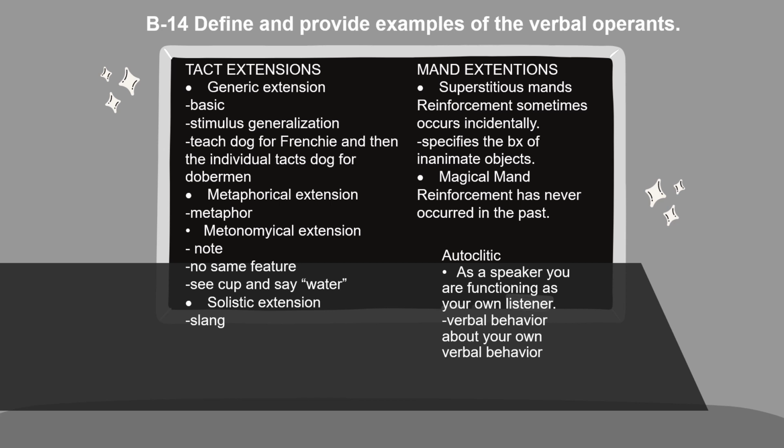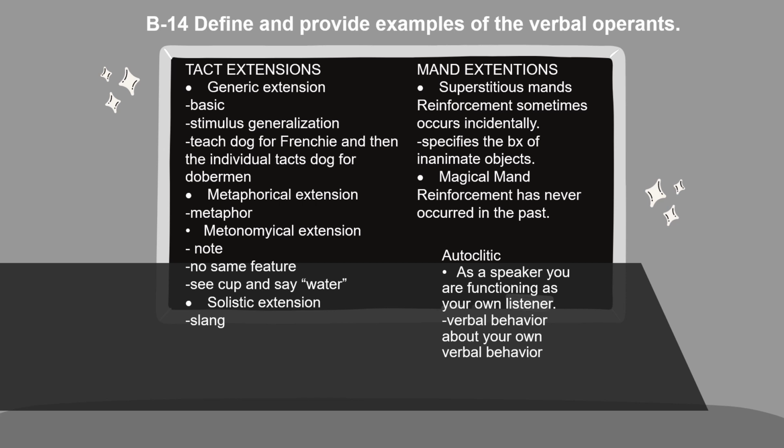Next, we have the mand extensions. The mand extensions are superstitious mands, such as when reinforcement is sometimes occurring incidentally. So this specifies the behavior of an inanimate object. It's like when you're saying, I really hope my car turns on, I really hope my car turns on, and then it happens to turn on. This would be an example of a superstitious mand. And another extension of a mand is a magical mand. This is when reinforcement has never occurred in the past. So this is kind of like when you tell somebody happy birthday, but that does not affect whether they have a happy birthday or not.